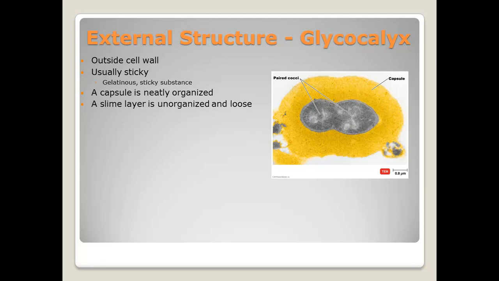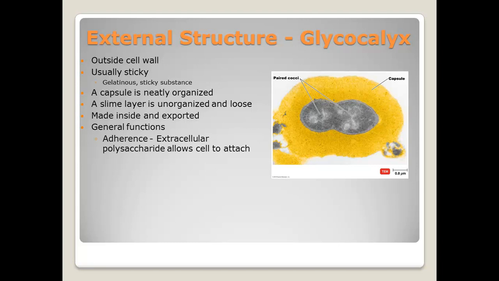The slime layer is loosely attached to the cell and not well organized. The capsule is closely attached to the cell and well organized. Both the capsule and the slime layer are made internally and secreted to the outside of the cell. The general function of the glycocalyx is the same for both the capsule and the slime layer: adherence, attachment. Extracellular polysaccharide allows the cells to attach.